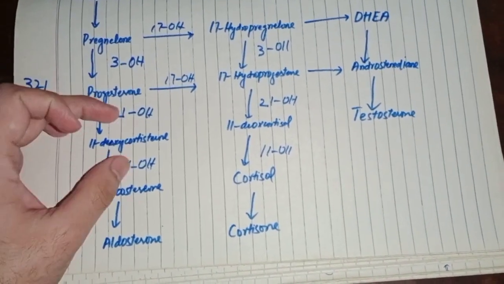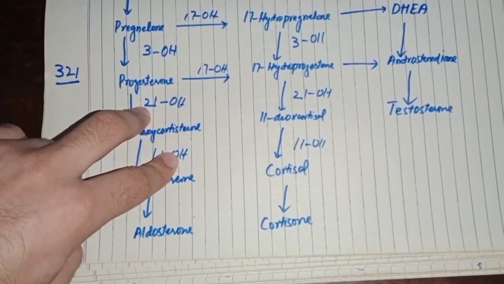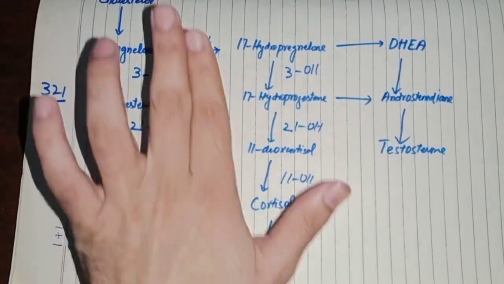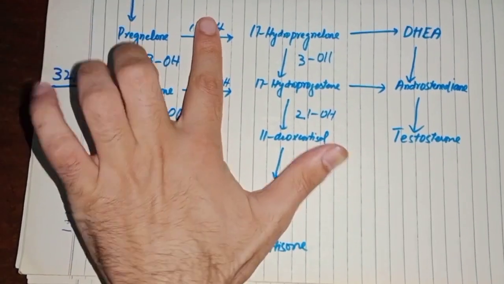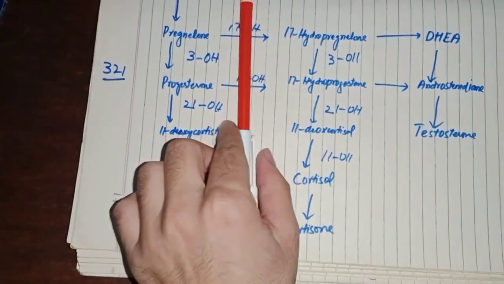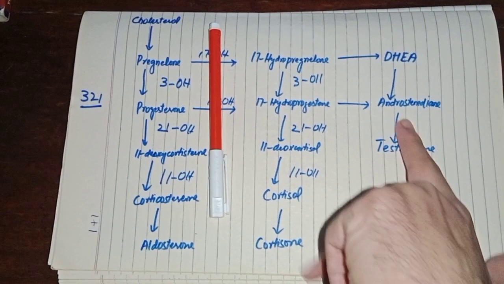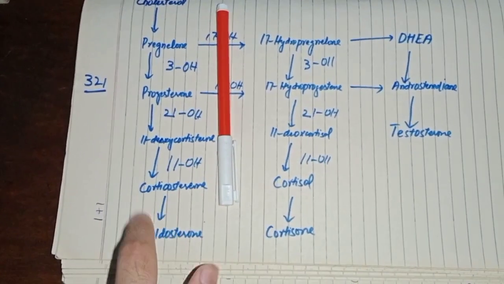So far we have covered these two conditions, the deficiency of 21 hydroxylase and the deficiency of 11 hydroxylase. Now another thing, that is the deficiency of 17 hydroxylase. What will happen if the patient has the deficiency of 17 hydroxylase? When you have the deficiency of 17 hydroxylase, you will have decreased synthesis of the corticosterones, you will have decreased synthesis of the androgens, and you will have increased synthesis of the aldosterone.